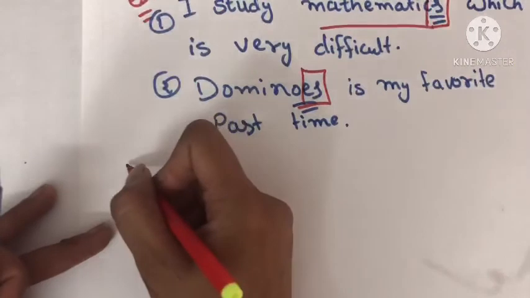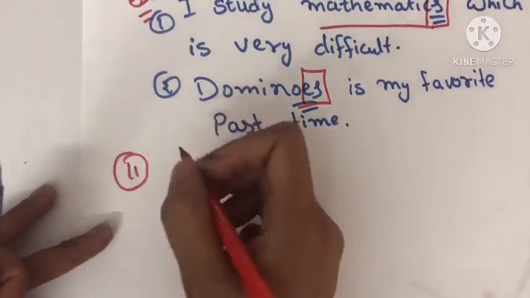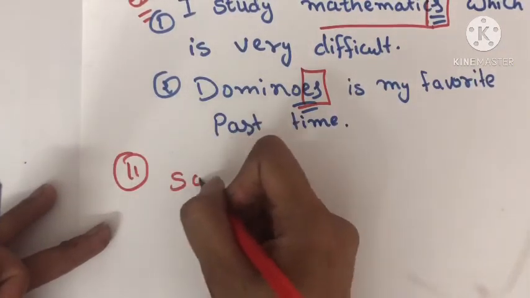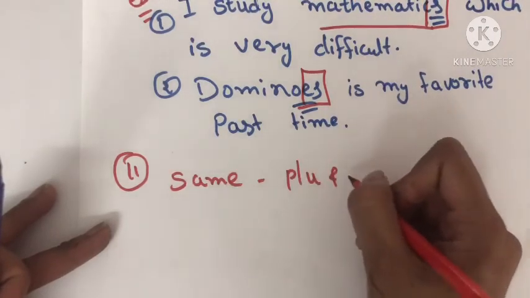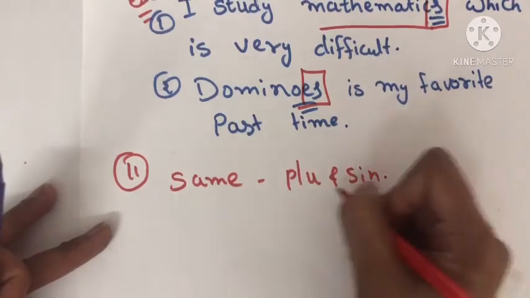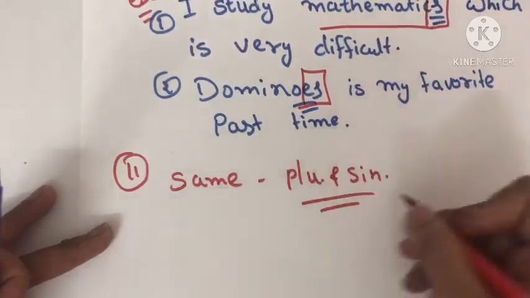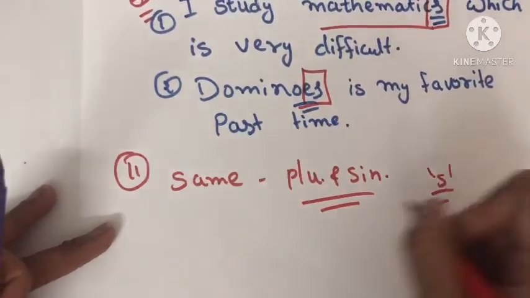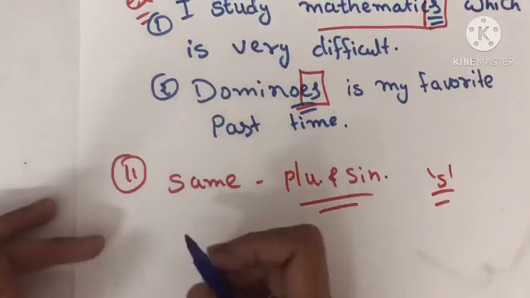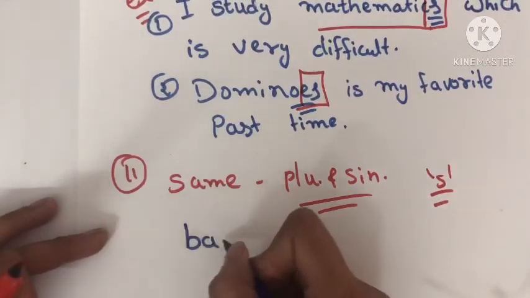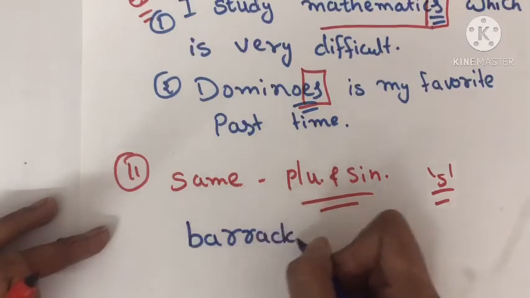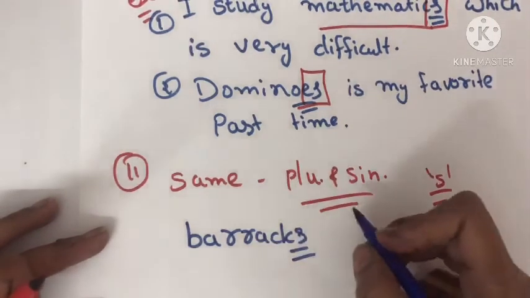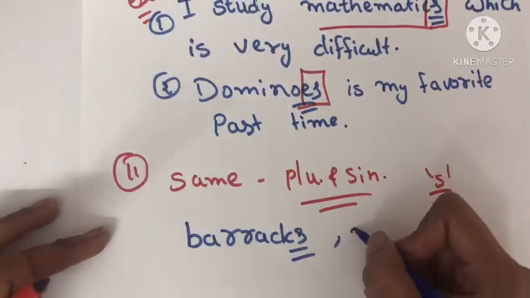We have the next rule, that is rule number 11. Same again in plural and singular, that ends with S. The words are barracks, that means the place where army men are living.